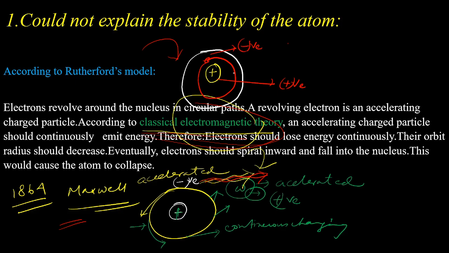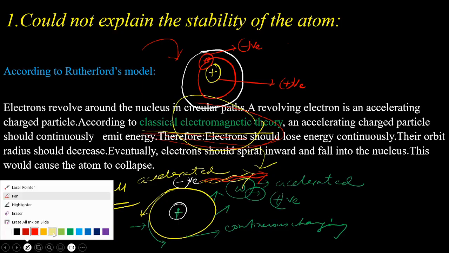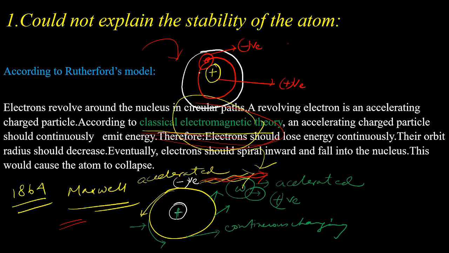So the electron, being negatively charged and rotating around the positively charged nucleus, will also be accelerated because it is rotating in a circular path. During this rotation, the direction is being changed, so it will get accelerated, right?